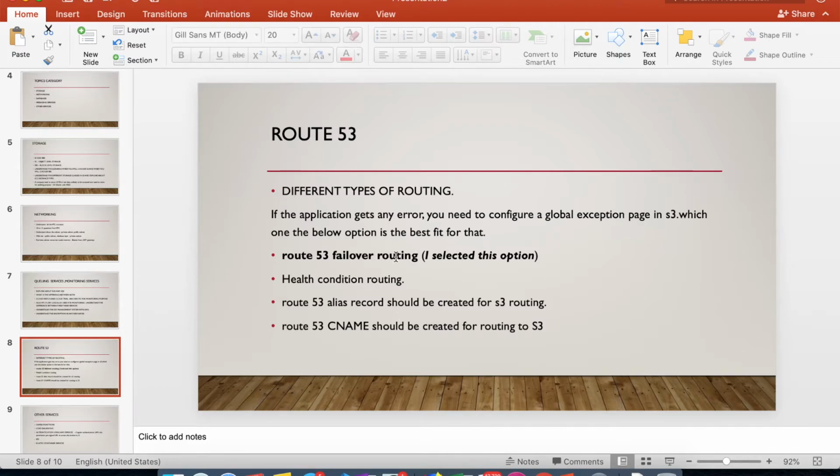I got four options. One is Route 53 failover routing, health condition routing, Route 53 alias record should be created for S3 routing, or Route 53 CNAME should be created for routing to S3. So I chose this option, Route 53 failover routing.